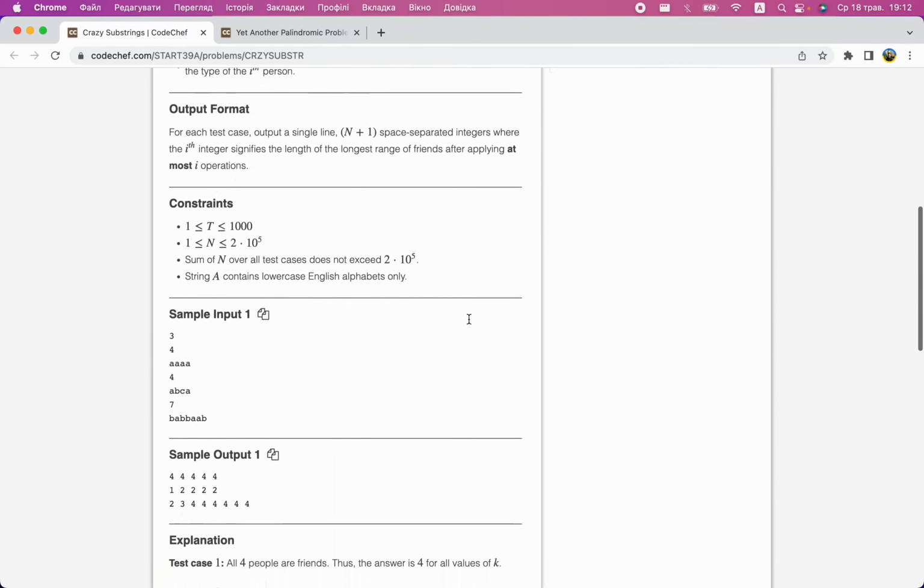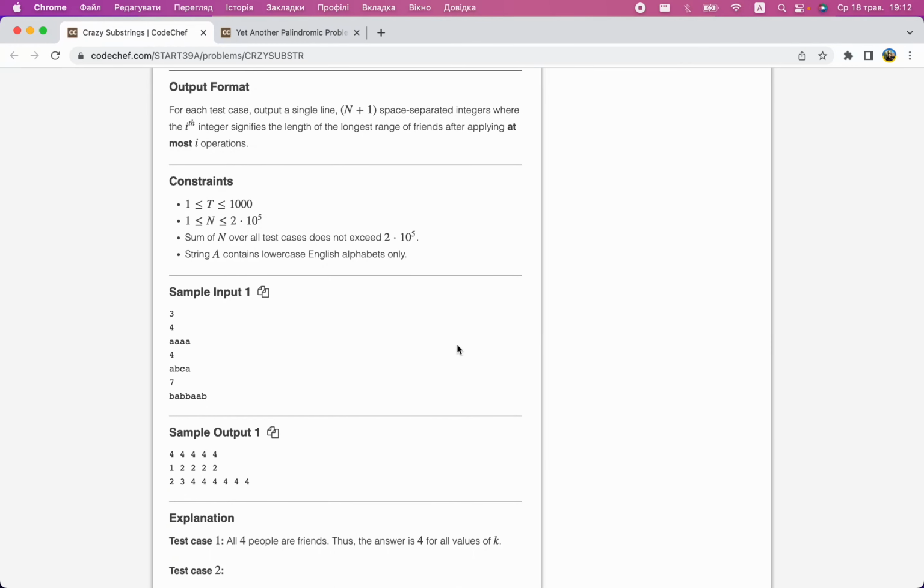So there are two things. First, you need to observe that any time you reverse a substring, you essentially merge two groups of friends together. For example, if you reverse ABC, then you merge this A at the beginning and this A at the end. And for any two groups of already consecutive friends, you can merge them. It's not hard to find the corresponding substring.